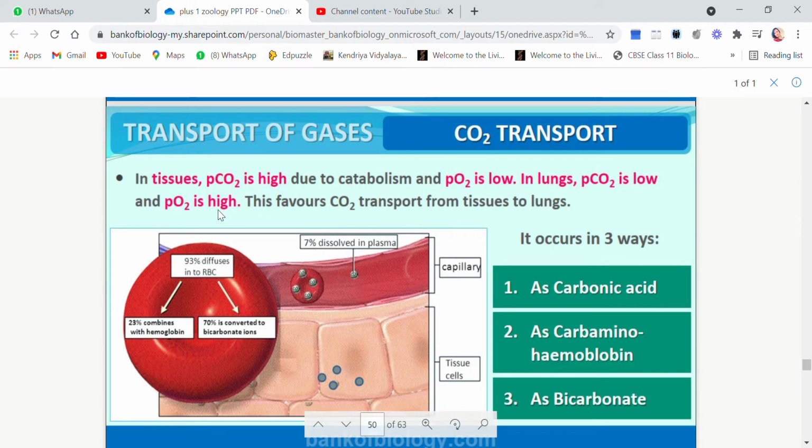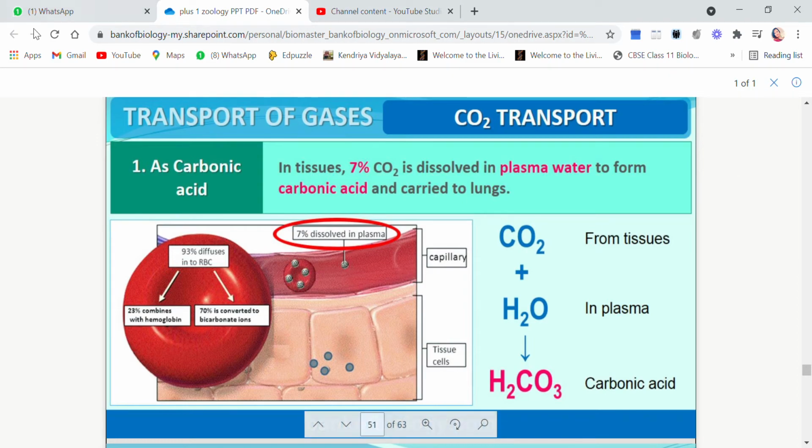Now these conditions are quite favorable for the carbon dioxide transport from tissues to the lungs. And this can be done in three manners, which I told you: as carbonic acid, as carbaminohemoglobin, or as bicarbonate. So let's see them one by one.